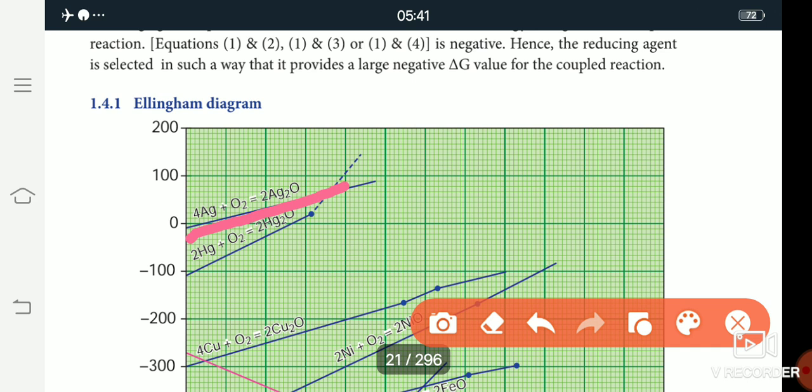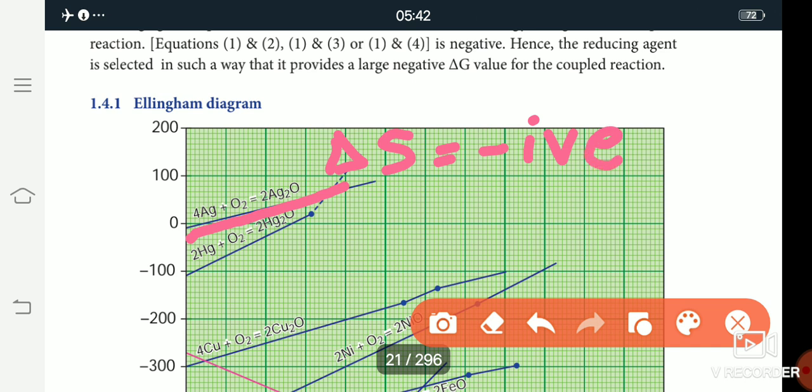So in this metal oxide formation, one metal reacts with oxygen to form the metal oxide. In the solid, the particles are tightly packed and do not move, but the gas molecules have a random arrangement. So the entropy change, the delta S value, is negative.